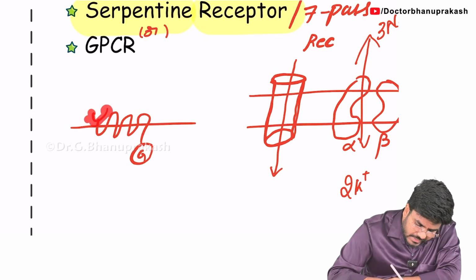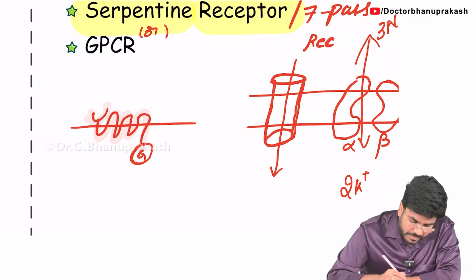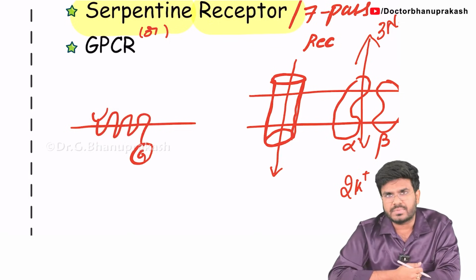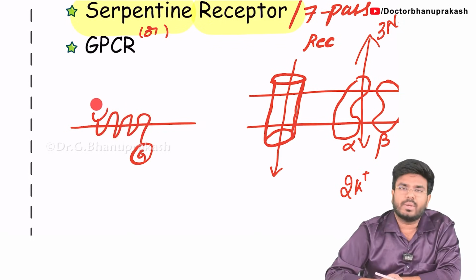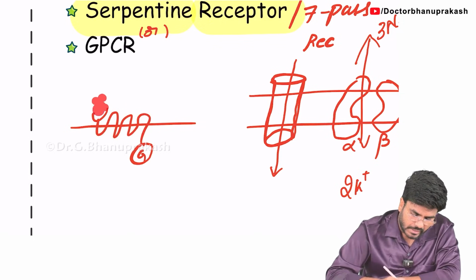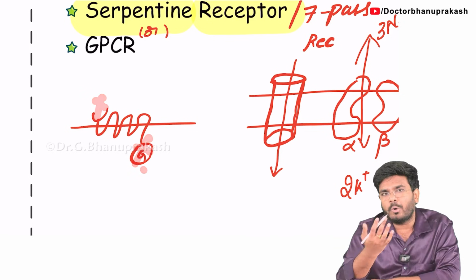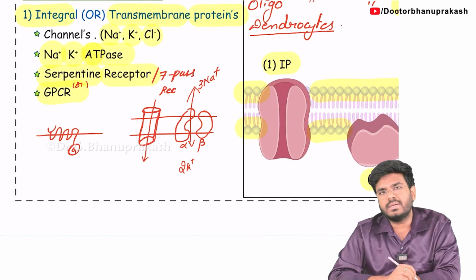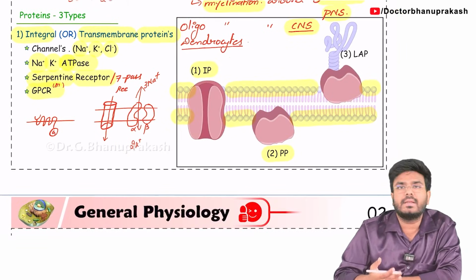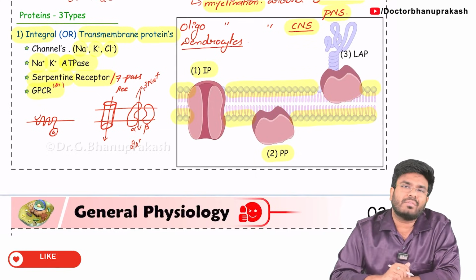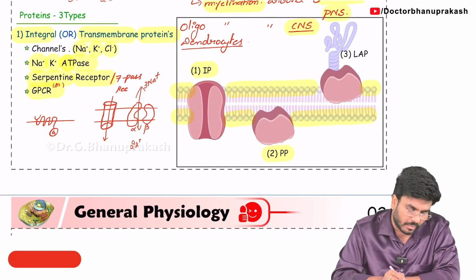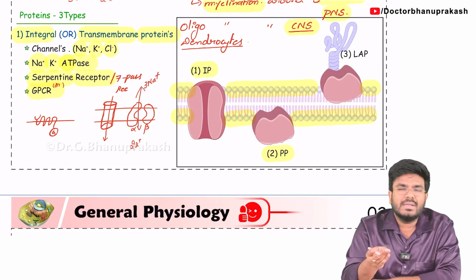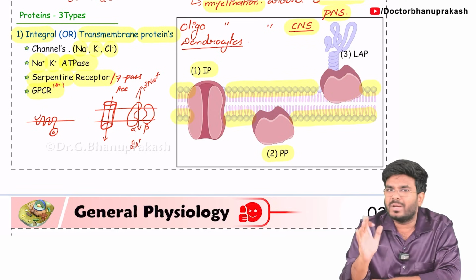Now tell me, this protein which looks like a snake, which is passing through the membrane 7 times, is also an example of an integral protein, because it has an extracellular domain and an intracellular domain. It's extending from outside to inside. So such serpentine receptors, or G protein coupled receptors, or 7-pass receptors, are all examples of integral or transmembrane proteins. With this, we have completed the first type of protein, the integral protein. Again, what are the examples? All the channels, sodium potassium pumps, serpentine receptors or 7-pass receptors or G protein coupled receptors.